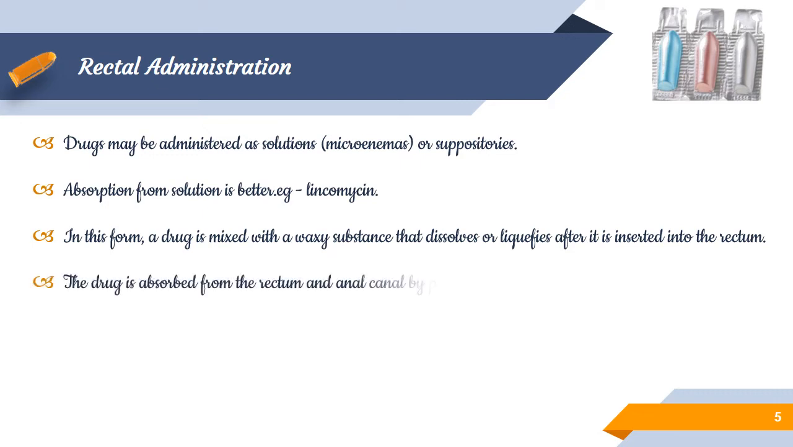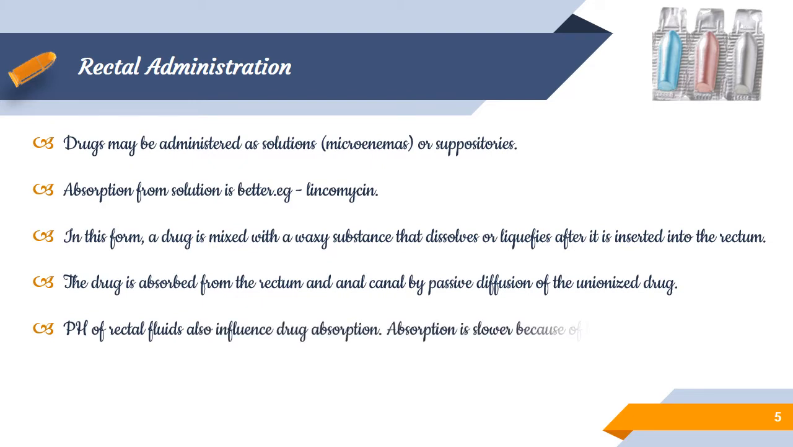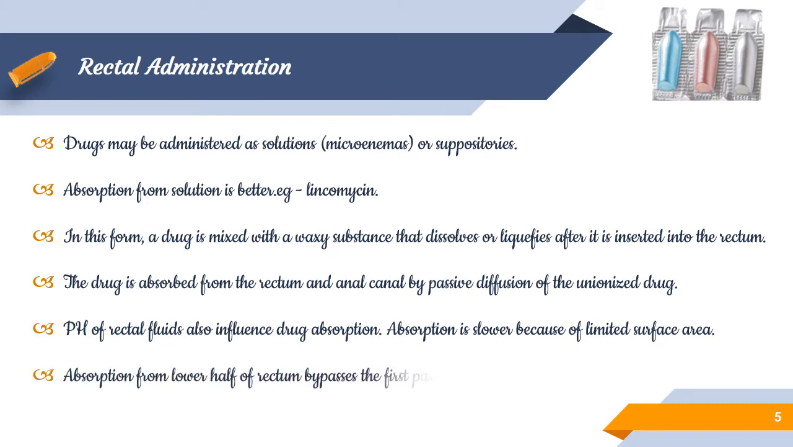The drug is also absorbed from the rectum and anal canal by passive diffusion of unionized drug. That is another important aspect of rectal administration. The pH of the rectal fluid also influences drug absorption, and the absorption is slower because of the limited surface area. Like in the GI tract, the surface area is huge in the stomach and similarly in the intestine, whereas the surface area is very small in rectal administration. And absorption from the lower half of the rectum bypasses first pass metabolism.